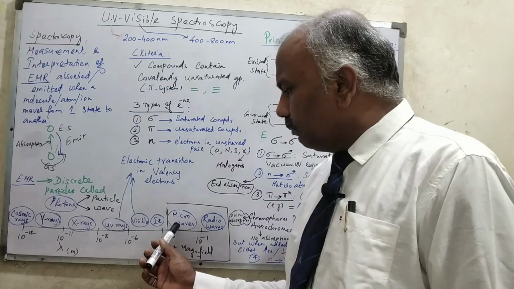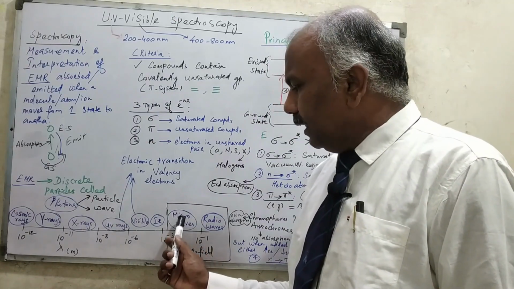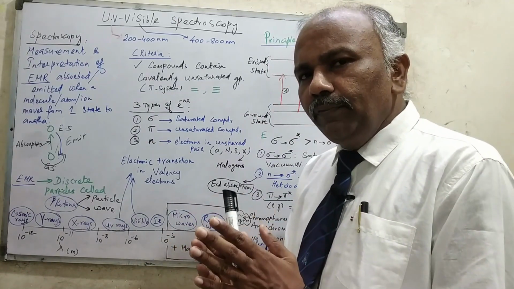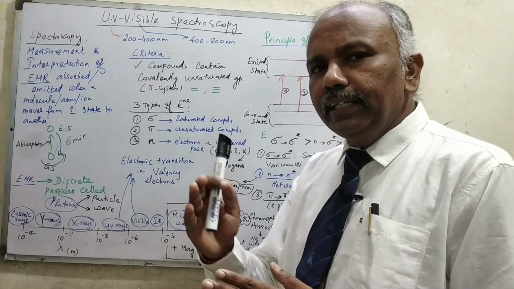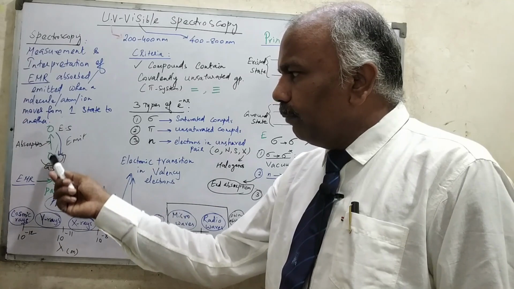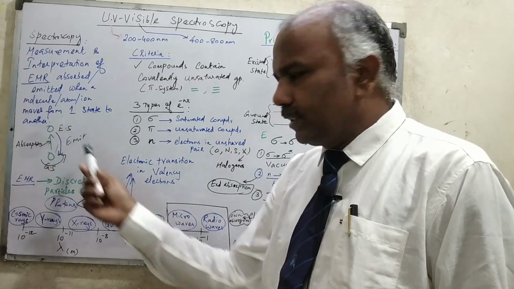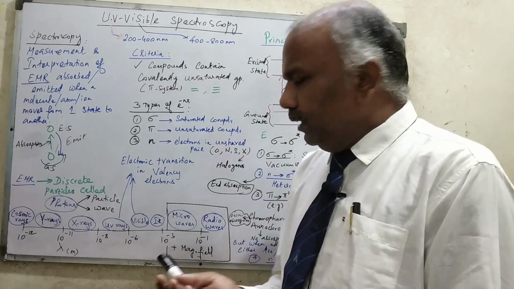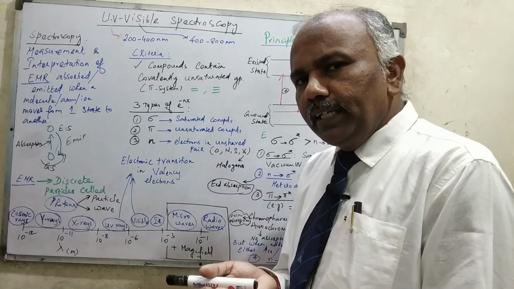And in this concept of microwaves and radio waves, as the energy is very low, it is very, very difficult to measure the amount of radiation absorbed or emitted when they move from ground state to excited state. It is very difficult because the energy for absorption is very, very less.